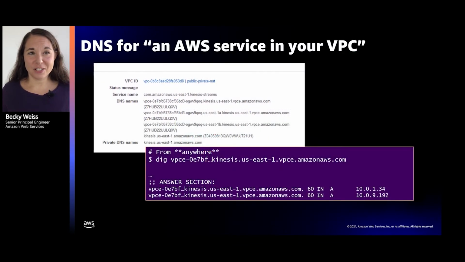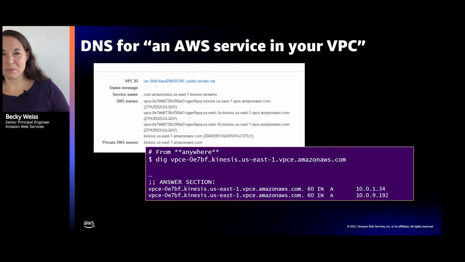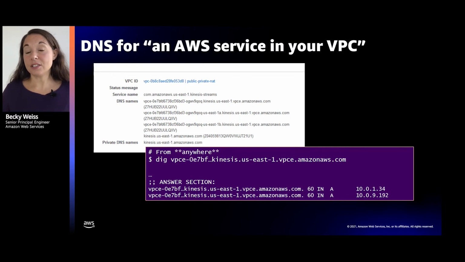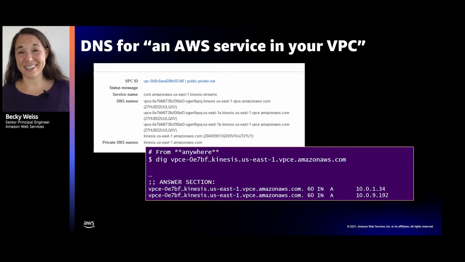So in fact, you can go and take a look at that. Your VPC endpoint will show you all of these names that get created. And if you're curious about how all of this hangs together, you'll notice that some of these records, like the VPCE dash, whatever the identifier is, are actually public DNS records, you can go resolve them from anywhere. Of course, they resolve to the RFC 1918 IP addresses from within your VPC, so you're not really going to be able to reach them from outside your VPC.